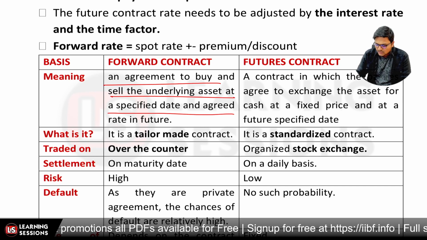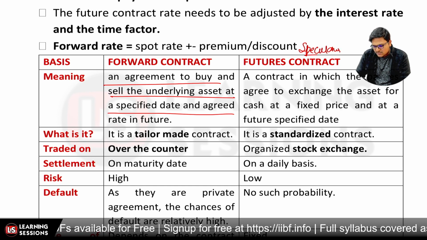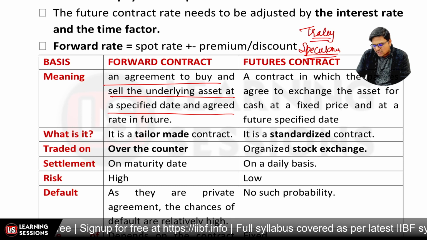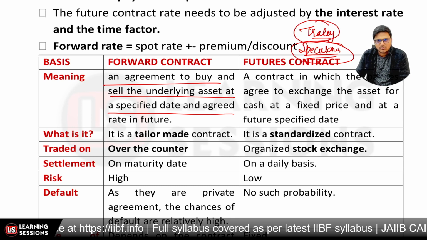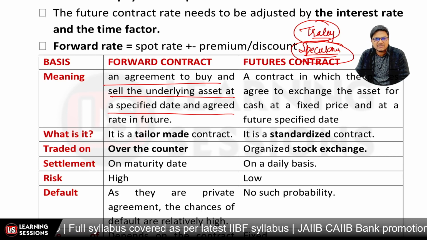Futures are also used for speculation purposes and for trading purposes. There are also genuine buyers and sellers, which ultimately settle the trade on the last date.